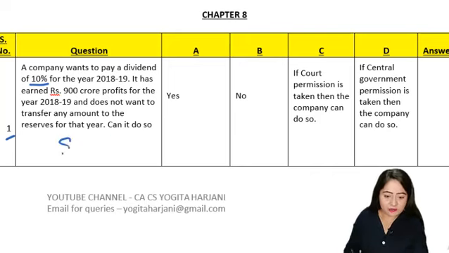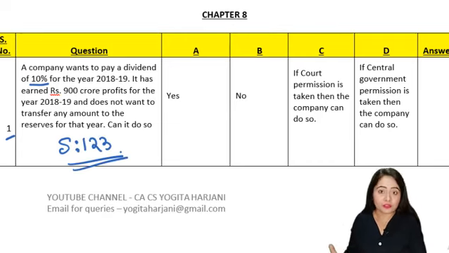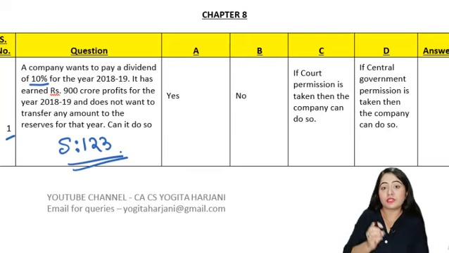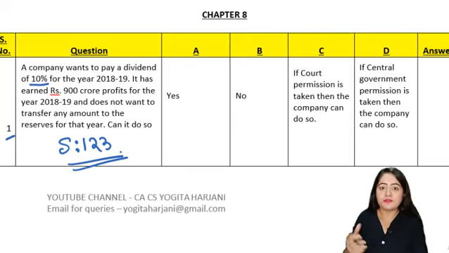See, for that we have to see what section 123 says. Section 123 clearly says that it is up to the board of directors. They can decide how much amount they want to put in the reserves. If they want to put some amount, they can put. If they want to put the entire amount in reserves and pay no dividend, that's also possible. If they want to pay the entire amount as dividend and they don't want to put anything in reserves, again that is possible too. So here, can it do so? Yes, definitely they can do so. So we'll just read the options. The first is yes, then B is no, C is if the court permission is taken, then the company can do so, and D is if the central government permission is taken, then the company can do so. So here our correct answer is going to be A.